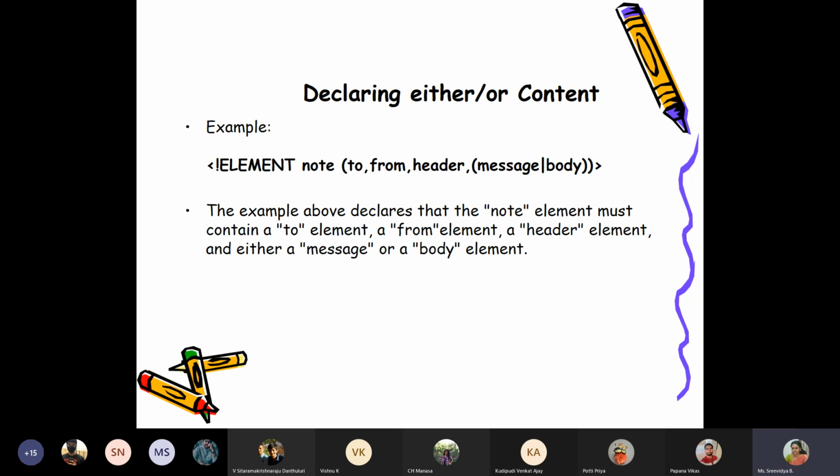Message, pipe, body, if I write in the bracket, that means either message will occur or body will occur. And how many times? Only once. Now I can also allow one or more number of times, then I can have a plus symbol on top of it. So you can combine the previous repetition status and this together.